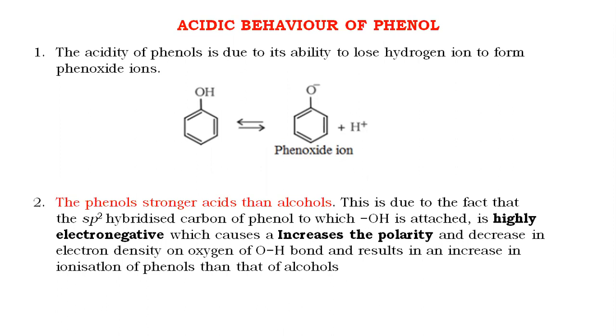Comparing the acidic strength of phenol and alcohol, phenol is more acidic than alcohol. The reason is that in phenol, the carbons are sp2 hybridized. Since the carbons are sp2 hybridized, the electronegativity is higher than sp3 carbon, which results in an increase in polarity and a decrease in the electron density on the oxygen-hydrogen bond. Thus, oxygen easily releases the hydrogen and forms phenoxide ion.